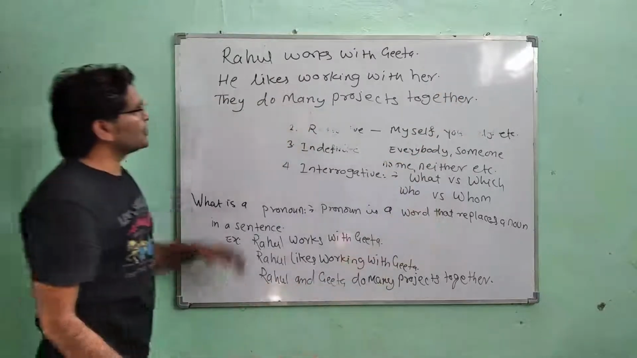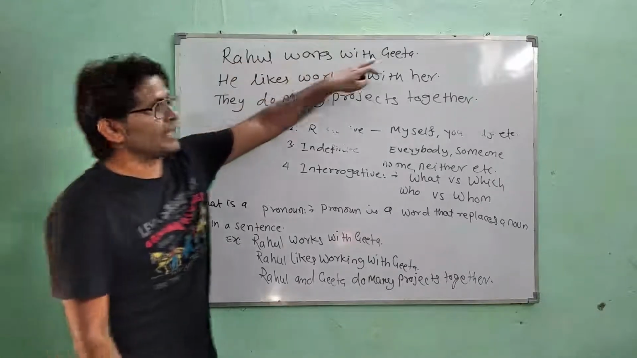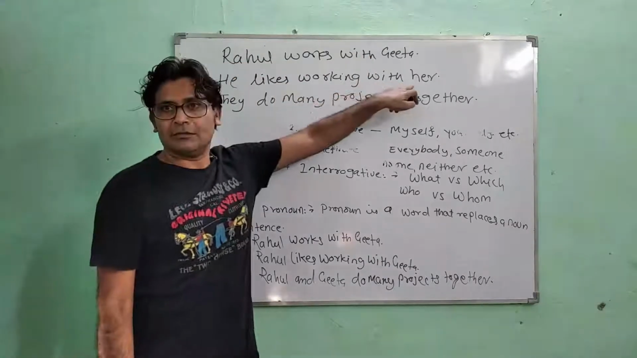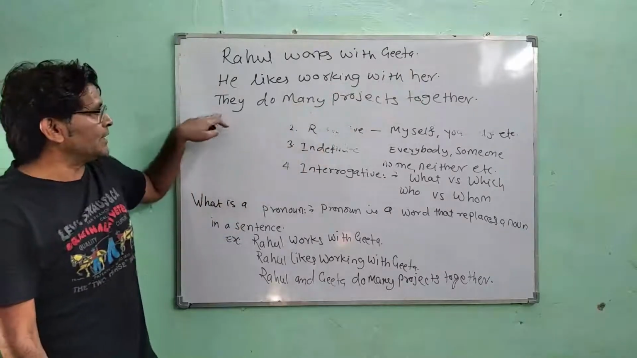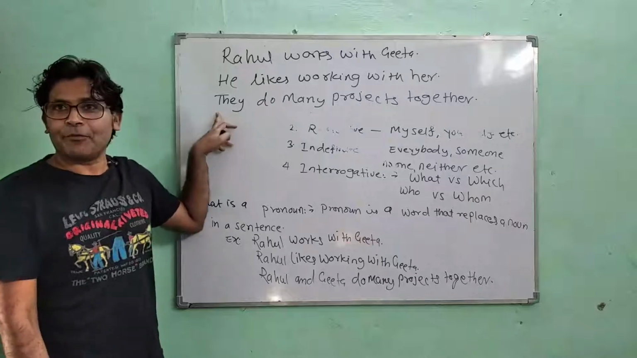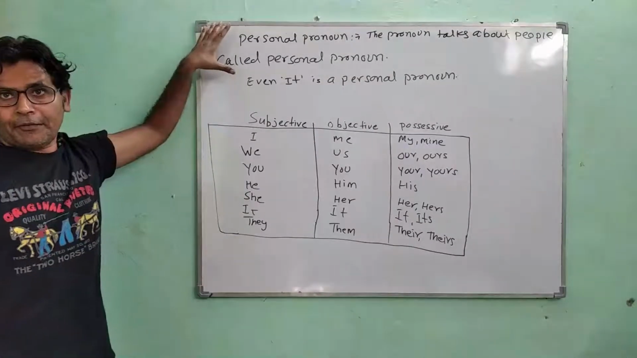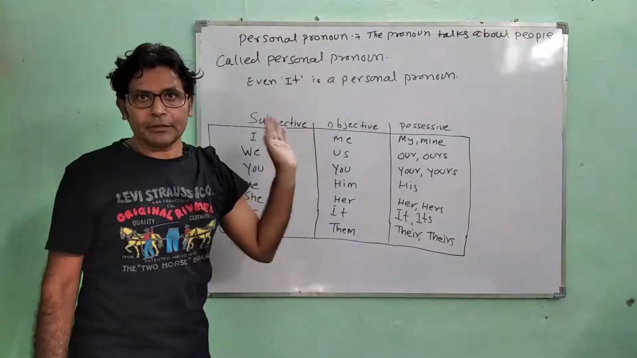So what did we use in these two sentences? In the place of Rahul and Geeta, we used he, and here we used her. So he and her are pronouns. And in the last sentence, we used they for both of them. For who? For Rahul and Geeta. So in the last three sentences, we have learned how to use a pronoun in the place of a noun.